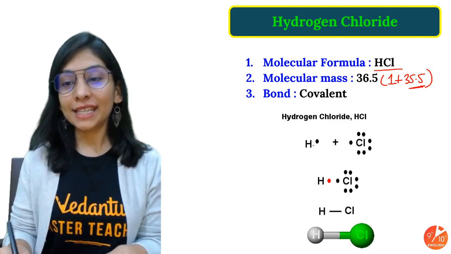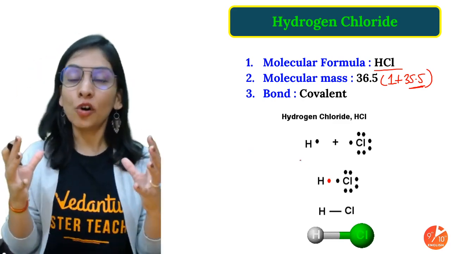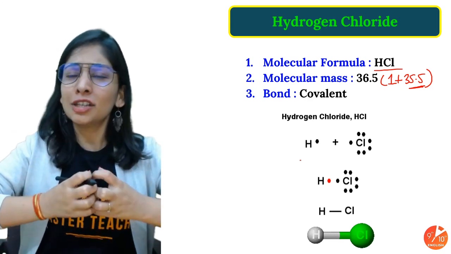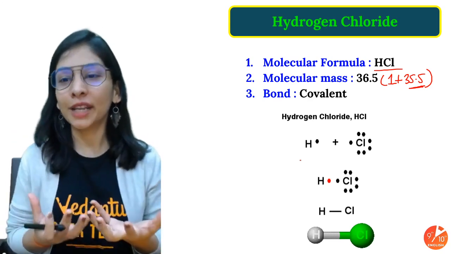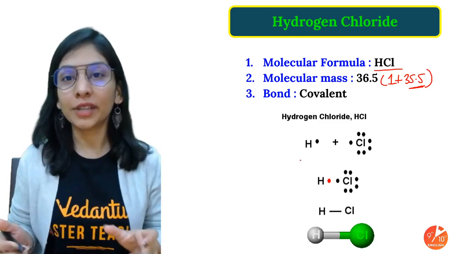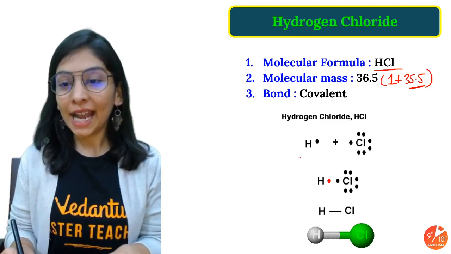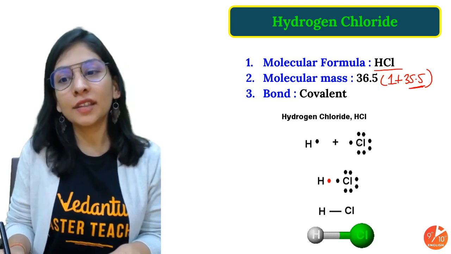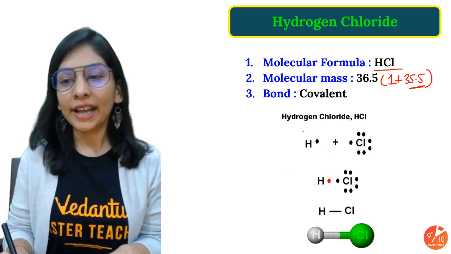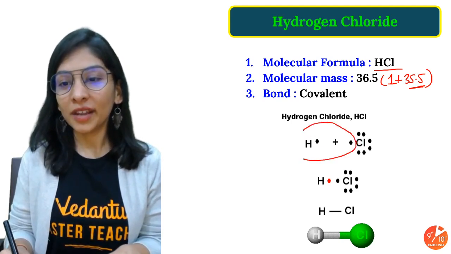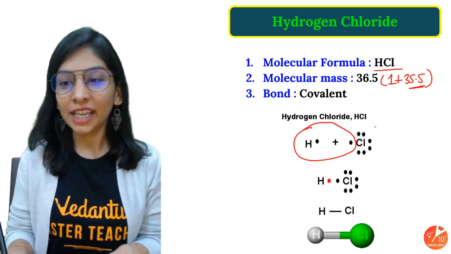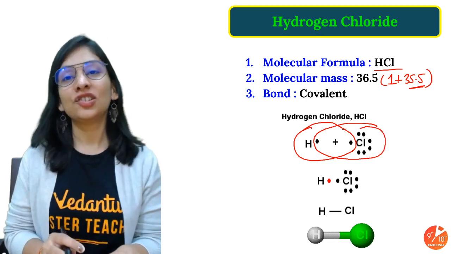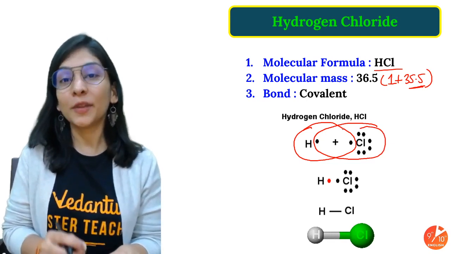36.5 as the mass of HCl. Covalent, definitely. How come covalent? Because both are non-metals, and non-metals share their electrons. Because sharing is caring, they belong to the same family and make a covalent bond, particularly polar covalent. Co itself means sharing. Hydrogen has one electron. This is called the electron dot structure. Chlorine has 7 electrons in the last shell. And what did they do? Hydrogen will say to chlorine, please share your one electron with me. I'll be super happy. Chlorine will say the same, that I believe in mutual sharing. Let's share each other's one electron to be stable.